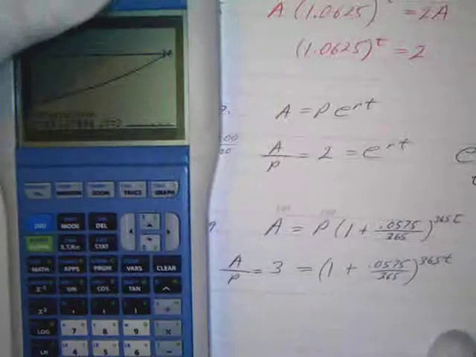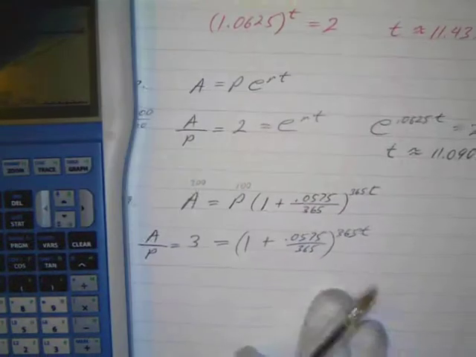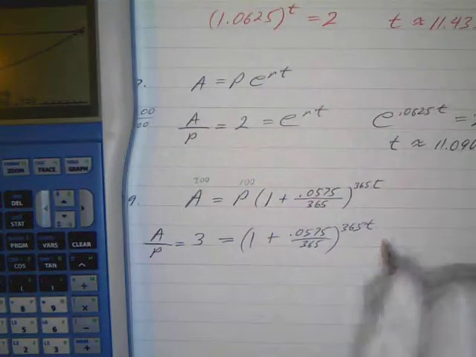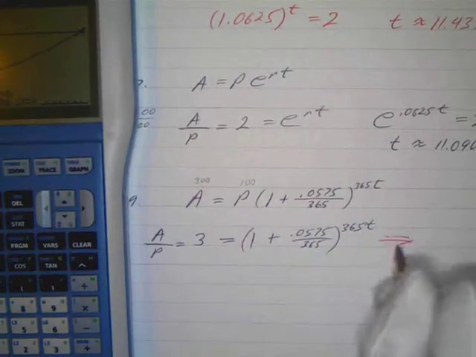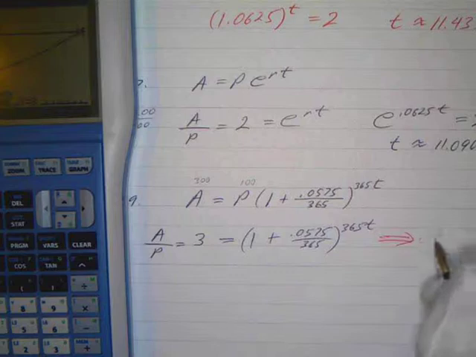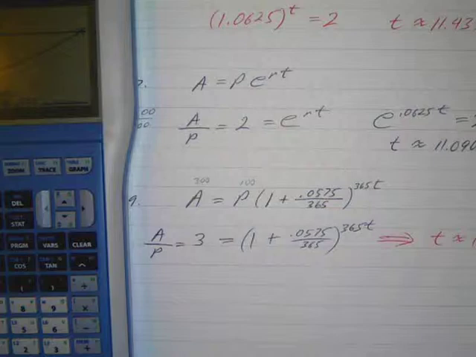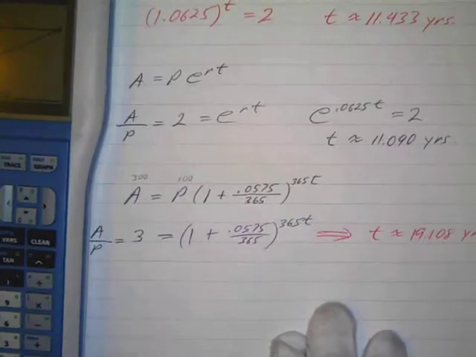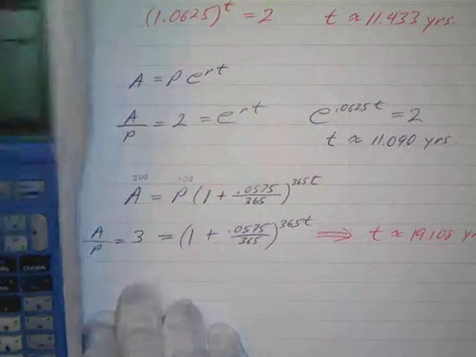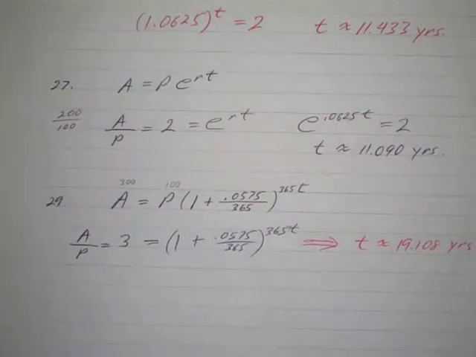I'll write it over here. So this will imply from our calculator that T is approximately 19.108 years. Okay? And that's right off my calculator. And then number 31, colony of bacteria.